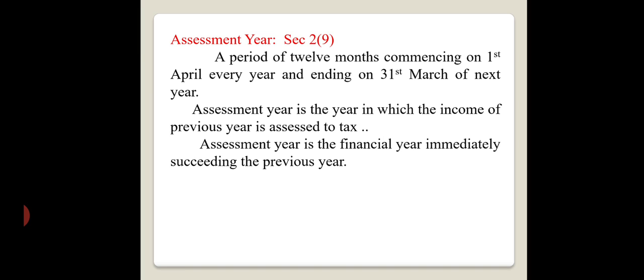Assessment year is the financial year immediately succeeding the previous year.